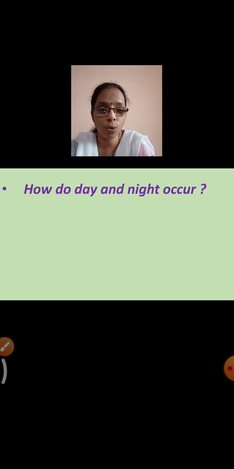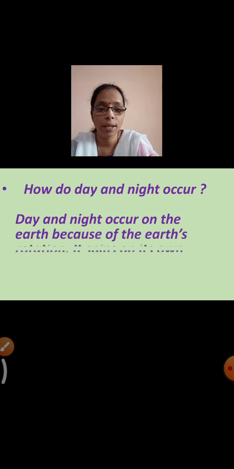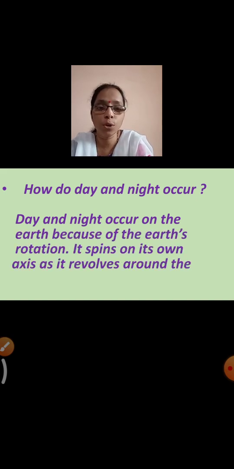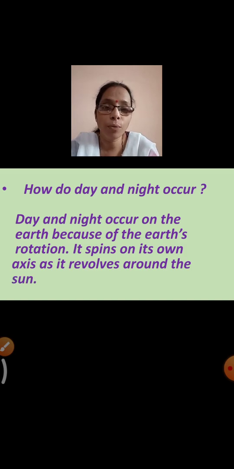Does anybody know? Yes. Day and night occur because of the Earth's rotation. So, how do they occur? It is because of the Earth's rotation. Now, what do you mean by rotation? That means it spins around its own axis, and it revolves around the sun. Yes? So, it spins around its own axis and it revolves around the sun.